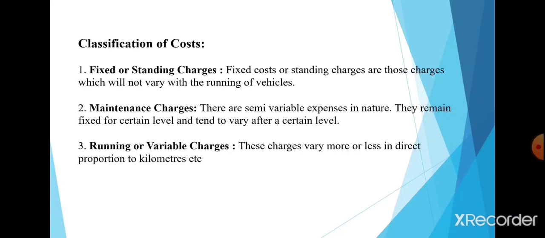So now let us classify the cost in operating costing. The operating costs are accumulated for a period: monthly, quarterly, or half yearly, etc. In certain cases, costs relating to each trip, each kilometer, etc. are also taken into account. In the operating cost sheet format, all the business costs are classified according to their behavior, that is fixed costs, semi-variable costs and variable costs.